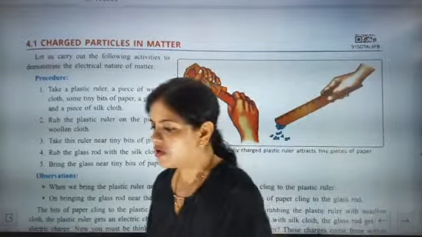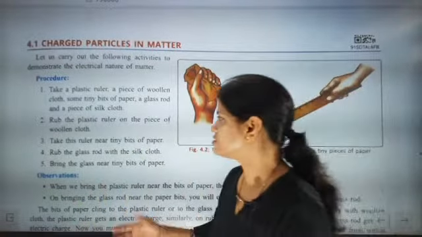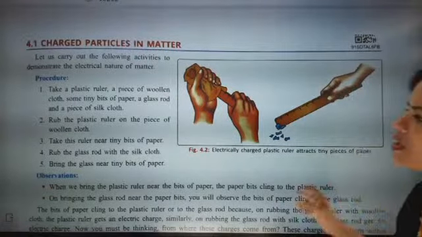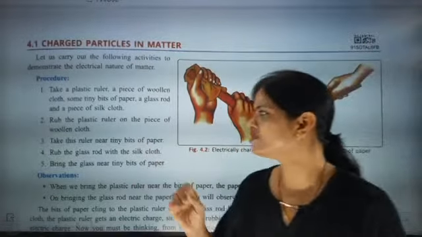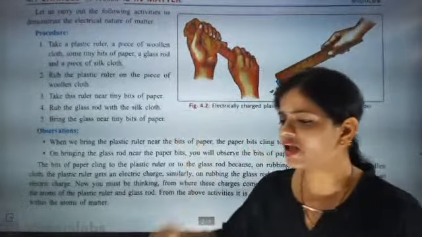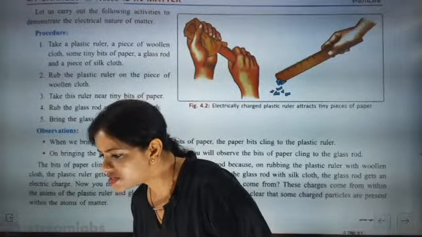Just use the concept and tell. So you will say that yes, the plastic ruler will attract the tiny bits of paper. It will stick to the scale.